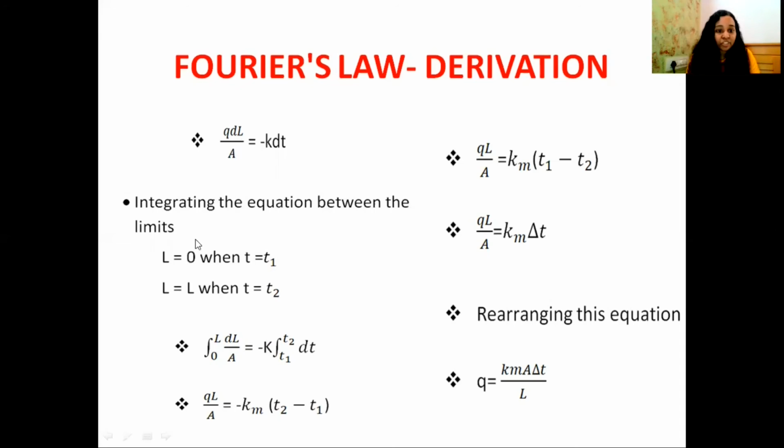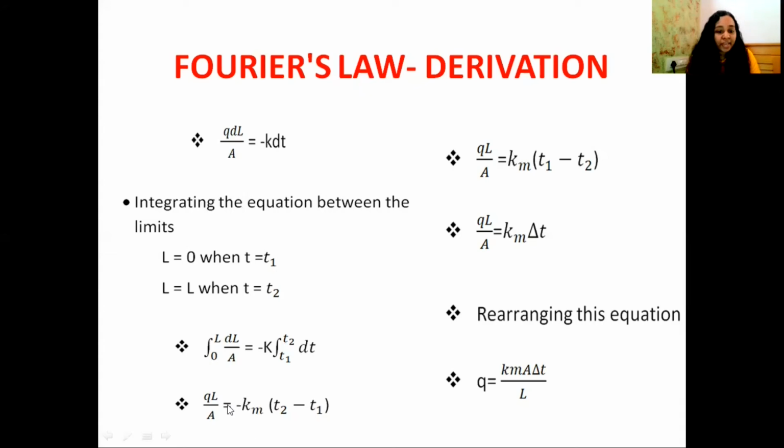So this equation is integrated within this limit. Integral 0 to L of Q dL divided by A is equal to minus km integral T1 to T2 of dT. On integrating this equation, we get QL divided by A equal to minus km into (T2 minus T1). Here km is a proportionality constant.